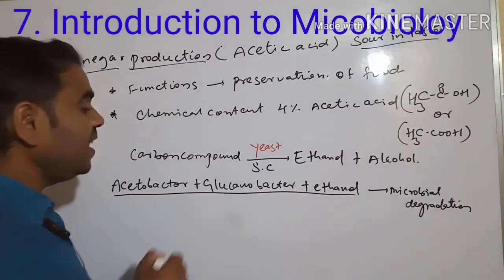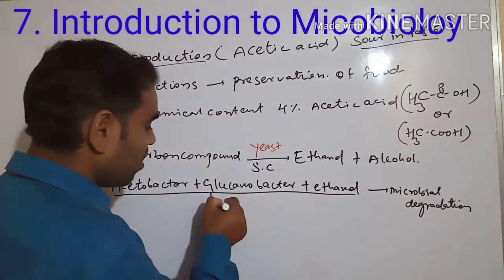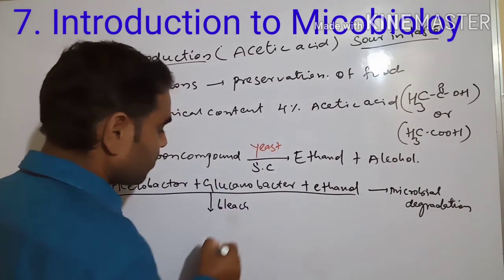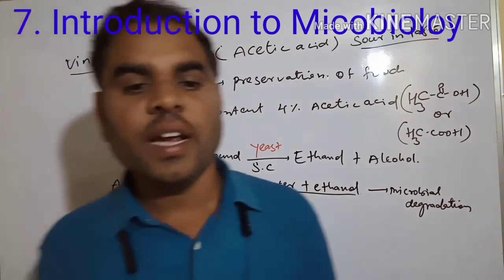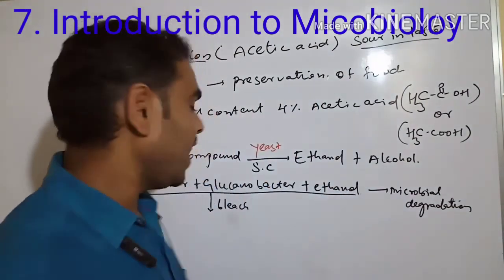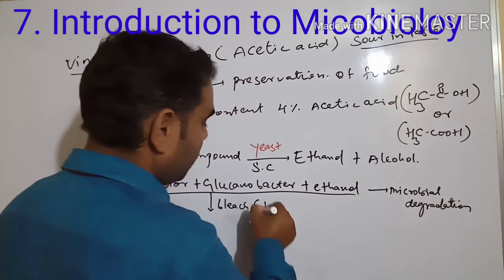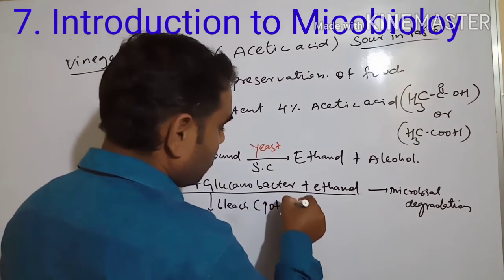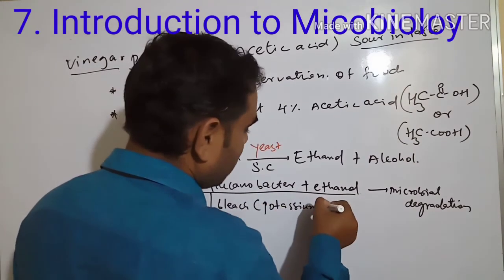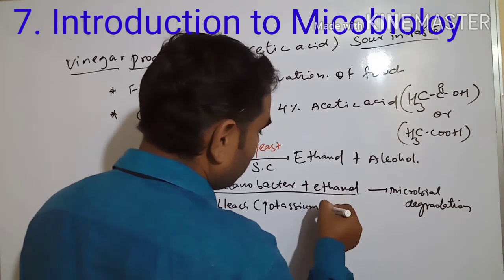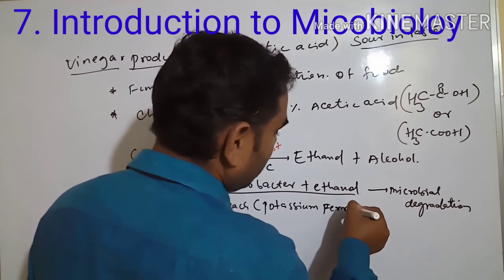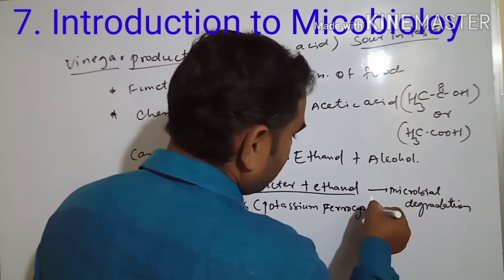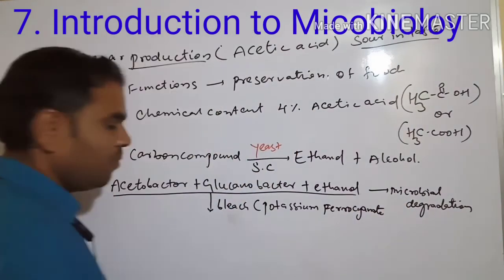Here the bleaching is done, using potassium ferrocyanate.